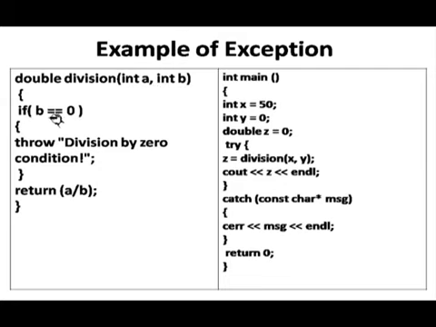So if b equal to 0, there is a normal method. We can use if conditions like throw divide by 0. This statement as a text message, or you can say string, or as a pointer will be tackled. So the throw statement will go, because if b is 0, already we have y equal to 0, that is passing y to b. B is 0, then b equal to 0. This will throw a statement.